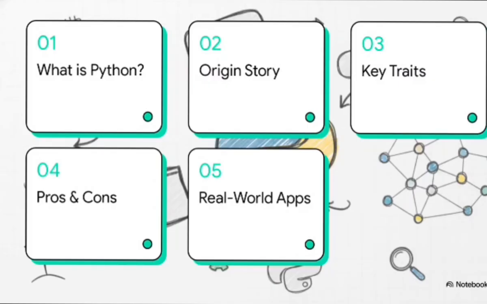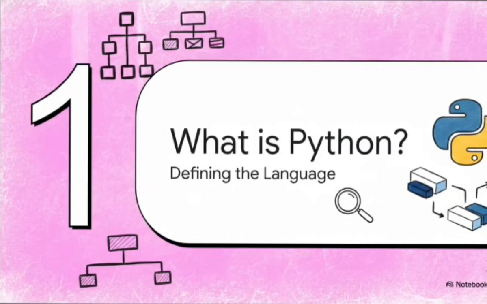We'll start with what is Python, then hit its origin story, look at its key traits, dive into pros, cons, and comparisons, and finally wrap up with real-world applications. Let's jump right in. Section 1. What is Python? Defining the language.